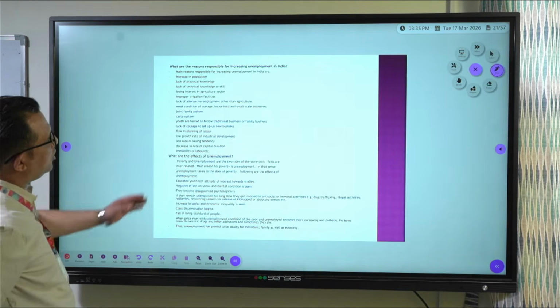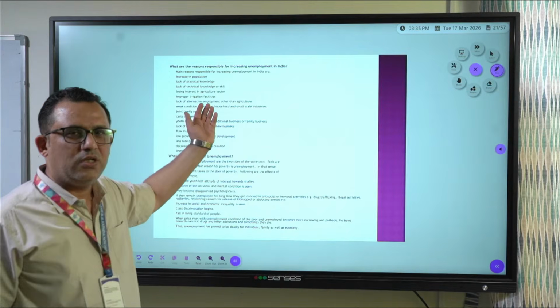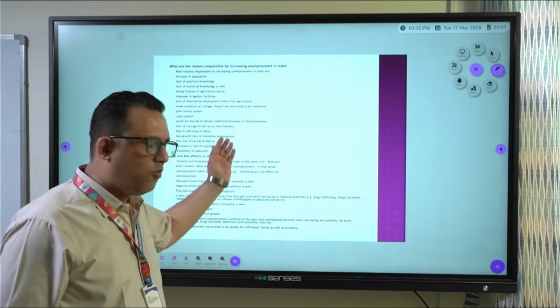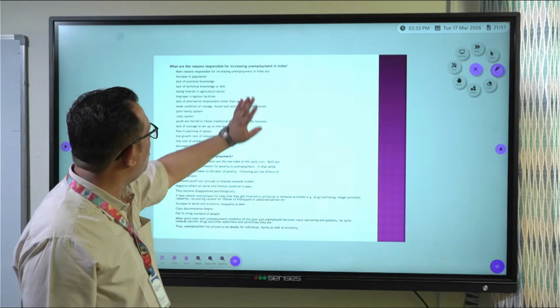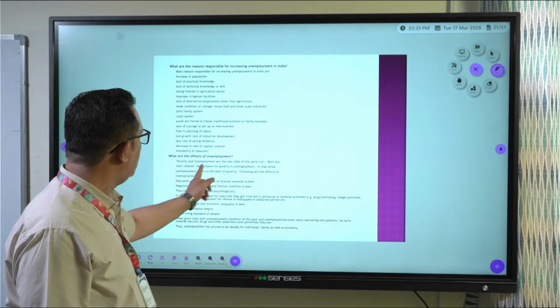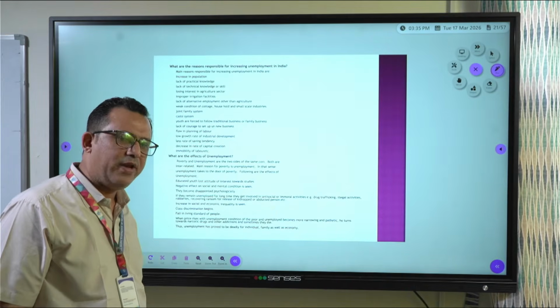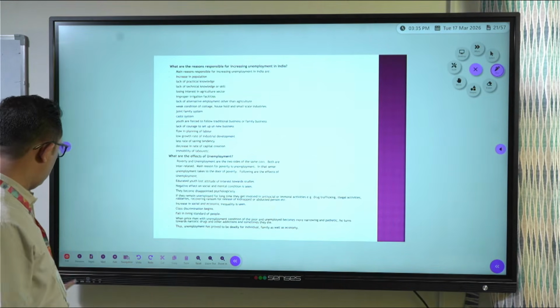Now I jotted down this for you, Shashwat. If you want, if you are there, if you want to take a screenshot, you can take a screenshot. These are the reasons for increasing unemployment in India. These are the effects of unemployment. Very important for tomorrow's exam.